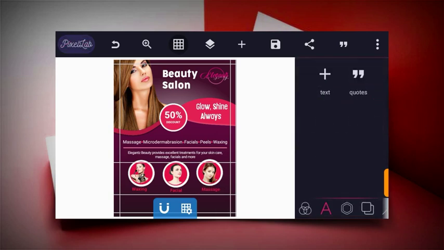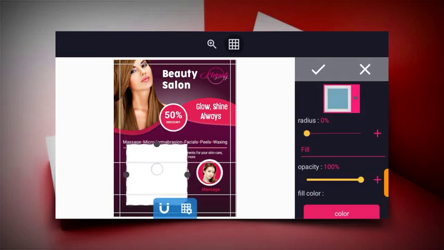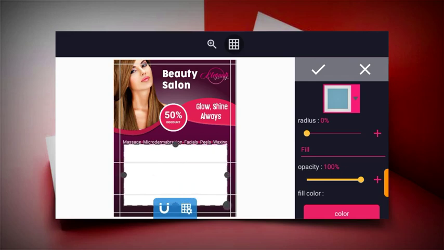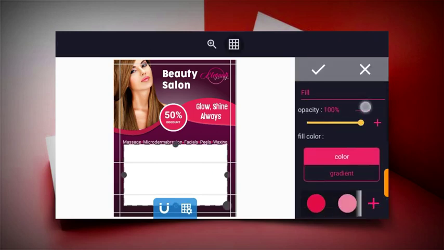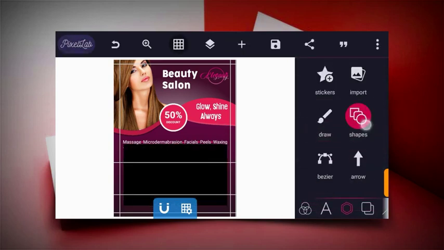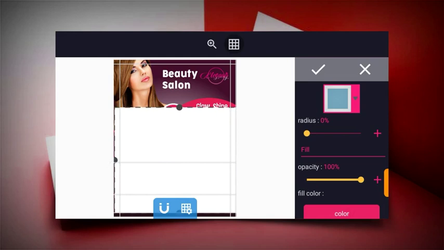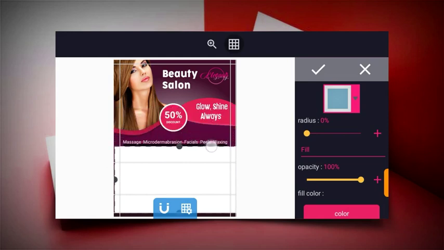So after this, the next thing you have to do now is to place another design. So I will just bring this out and then change it, I need this to be tiny, so that's why I'm doing this. And then let me change this color to black, and then bring another shape which should be white, and then increase it and make it overlap the initial color a bit.